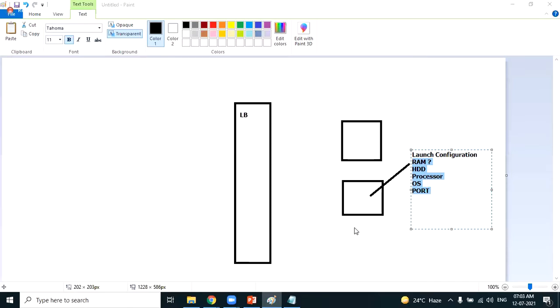Hi Naveen, am I clear in explaining the importance of launch configuration? Yes, sir. Okay. First of all, good morning, everyone. Good morning.